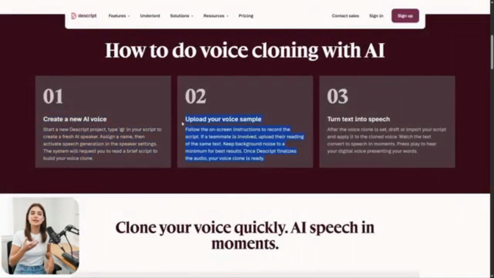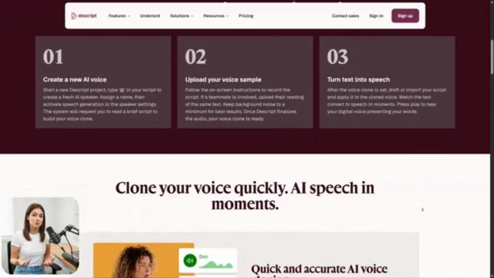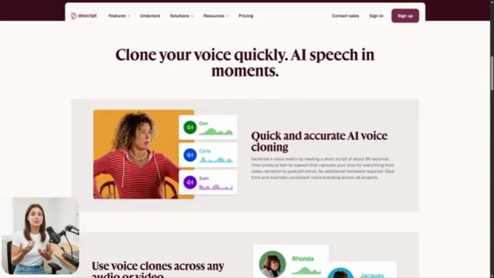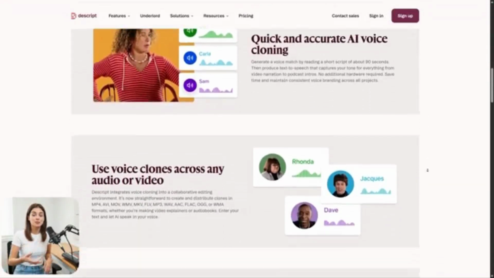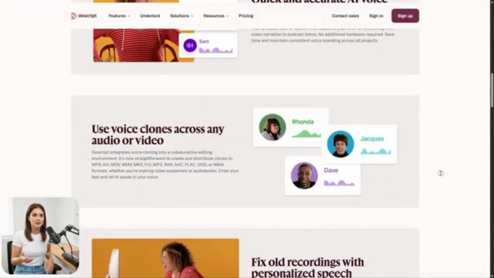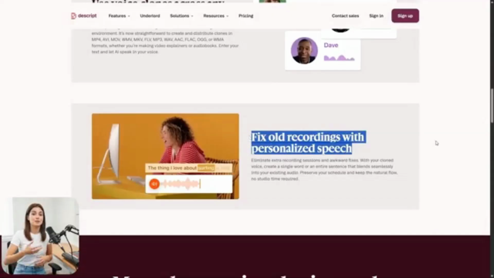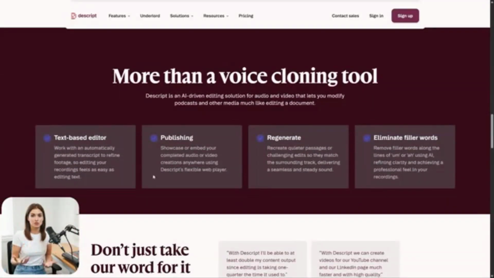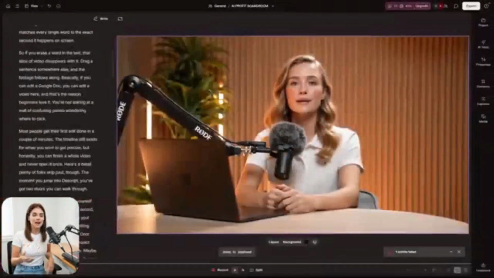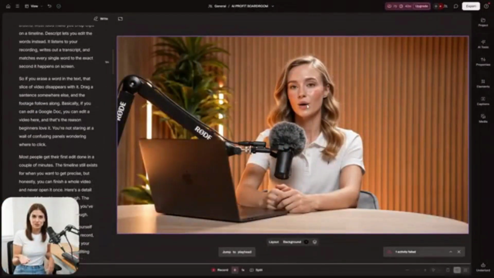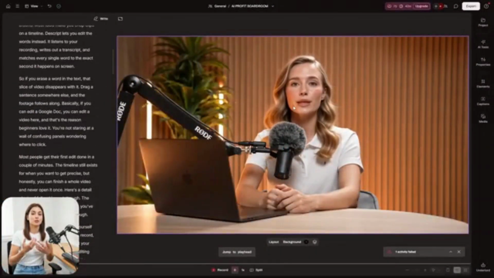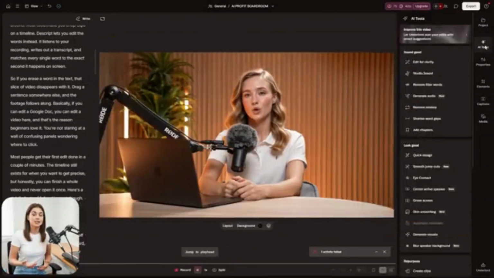That right there is the kind of thing that earns the word wild. Sitting right next to it is Overdub, part of Descript's AI speech tools. This one really turns heads. You can build a clone of your own voice. After that, if you catch a typo or want to swap a word, you just type the new word into the transcript. Descript says it back in your voice and drops it right in, so a tiny slip doesn't cost you a whole new recording. You fix it like a line in an email.